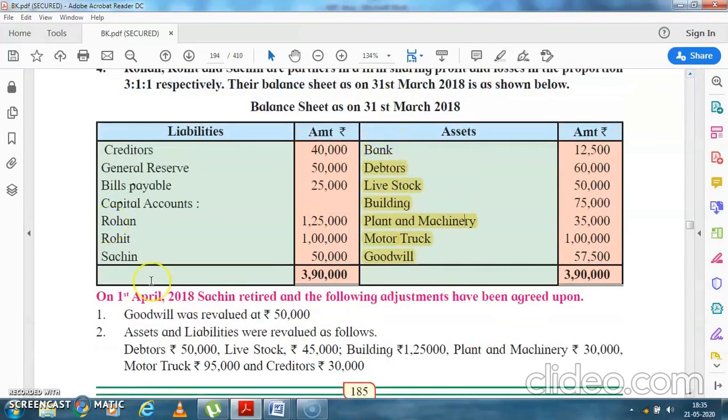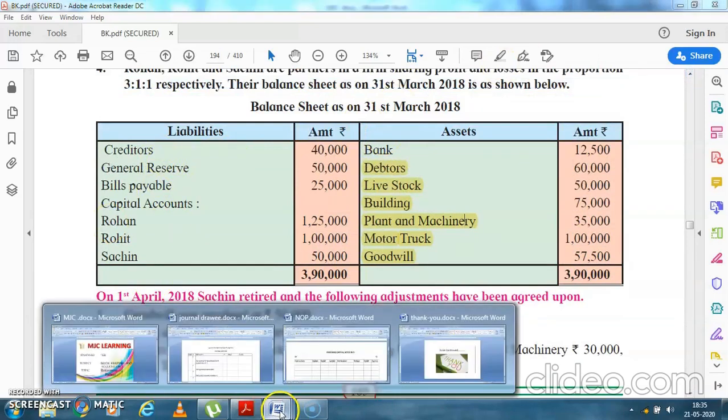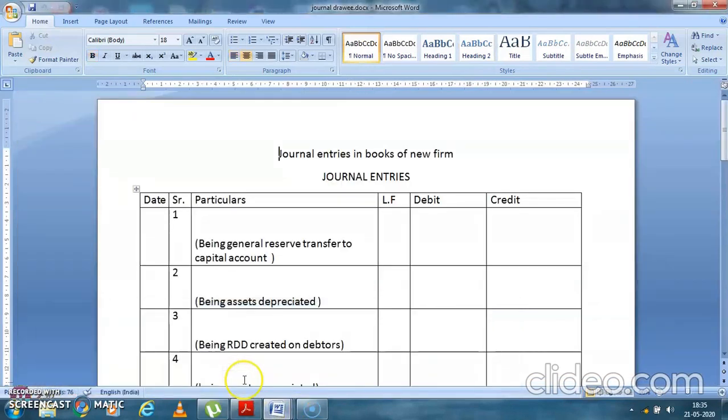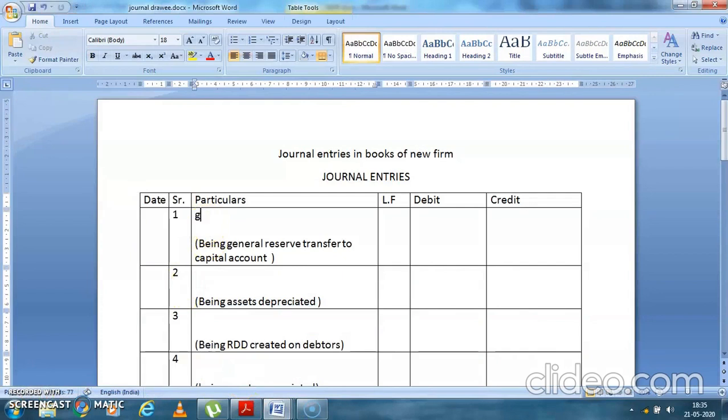First we pass the journal entry of general reserve. General reserve will be distributed among the partners. So what will be your journal entry?